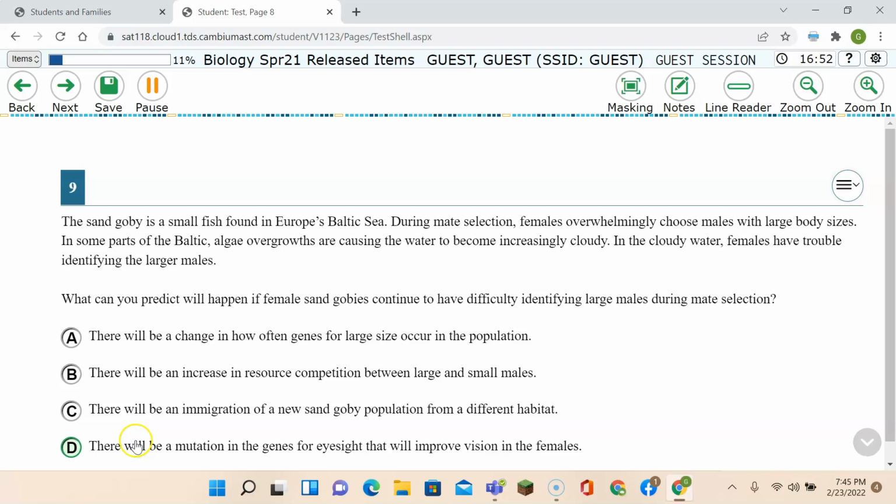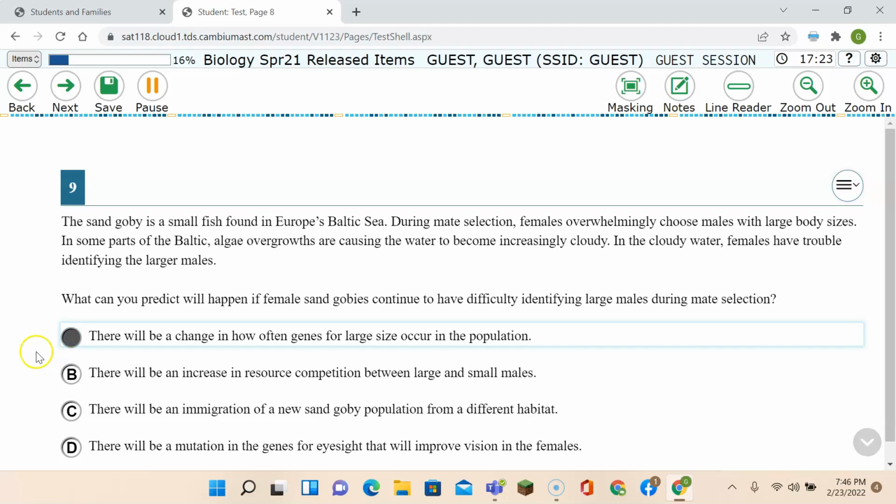Well, we can eliminate D. There will be a mutation. You can't predict if there's going to be a mutation. C, there will be an immigration of new sand goby population. How do you know there's going to be an immigration of new goby population? B, there will be an increase in the resource competition between large and small males. A, there will be a change in how often genes for large size occur in the population. And that is our answer, A.